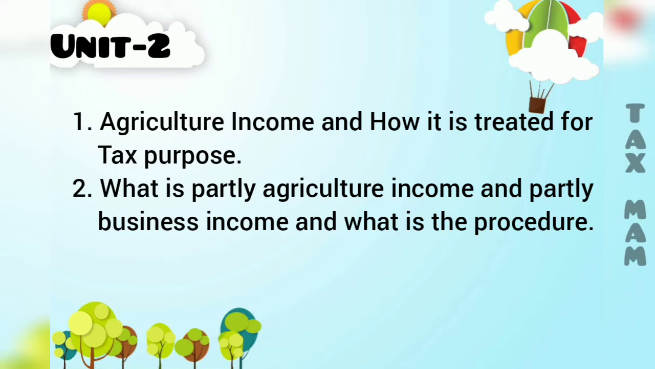The theory questions are like: what is agriculture income and how it is treated for tax purposes. This is the first question. The next question is: what is agriculture income, what is partly agriculture and partly business income, and what is the procedure of computation. And from these only they will ask the 4 marks questions also.